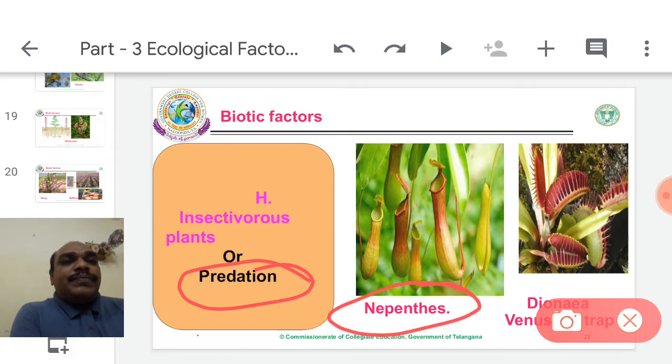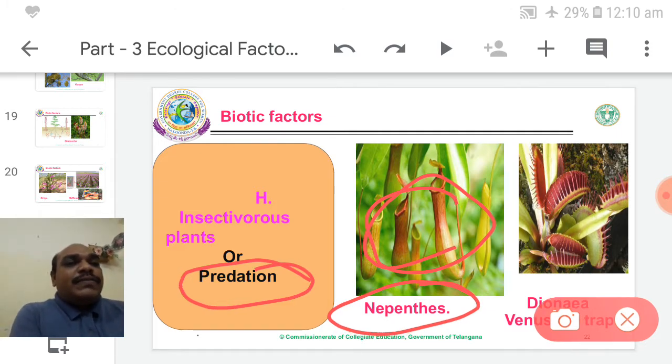For example, Nepenthes. Nepenthes generally grow in Assam forest. That forest land suffers from a deficiency of nitrogen. Those plants have faced that nitrogen deficiency for hundreds of thousands of years. Therefore, the plants were genetically modified into a predation manner. They created some adaptations, some pitcher-like modifications. Those modifications trap insects, and the pitcher has special enzymes, hydrolytic enzymes. When an insect is trapped, it is easily digested in those pitchers.